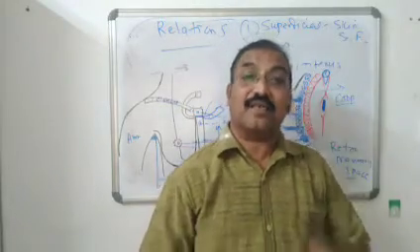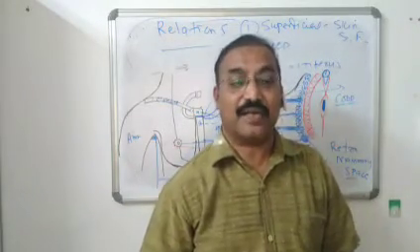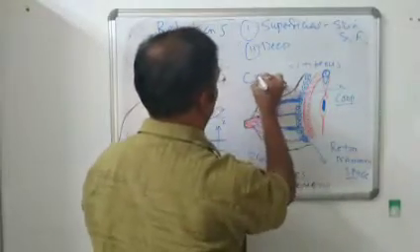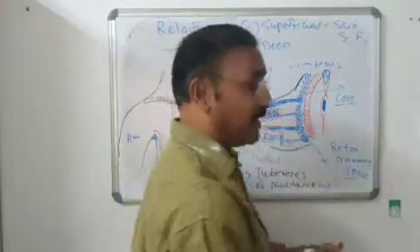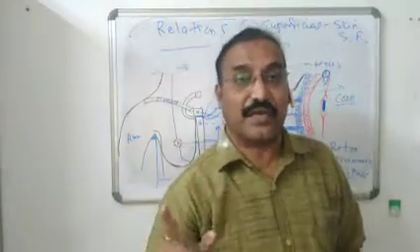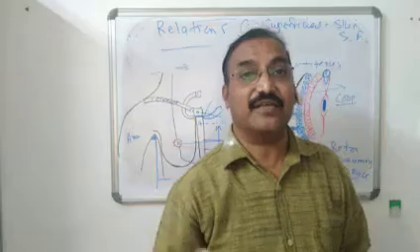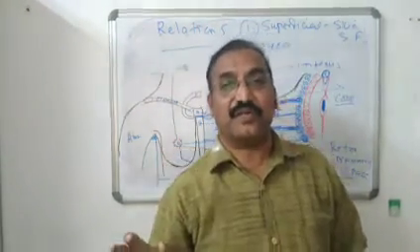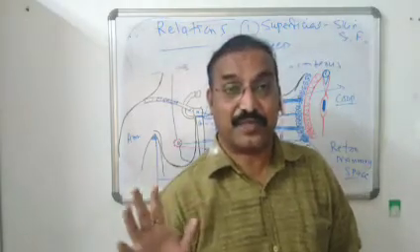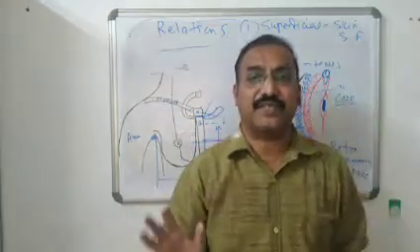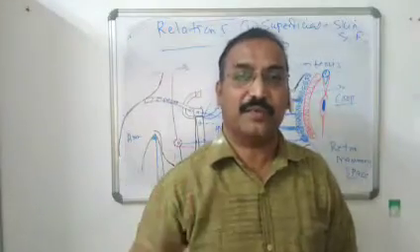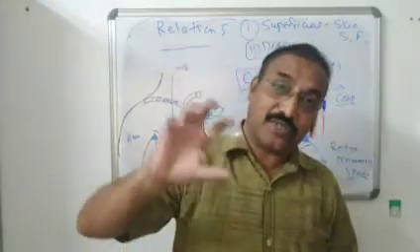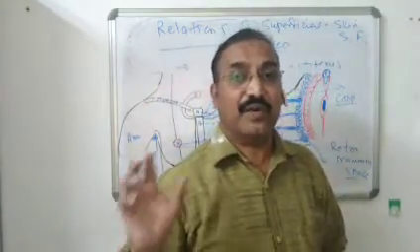If the breast isn't movable, then it is one of the signs of carcinoma. If the breast isn't movable, it is one of the first signs of cancer of the breast. In Indian females, 60% are suffering from CA breast, which is a very high percentage. In other countries CA breast is much less common, but among Indian females, 60 to 70% are suffering from cancer of the breast.